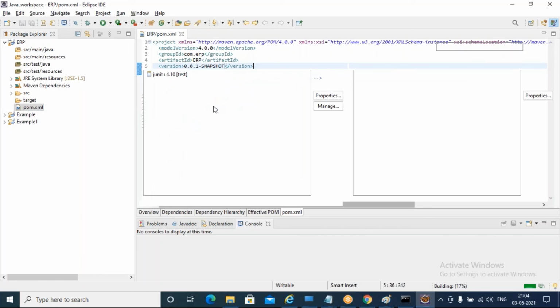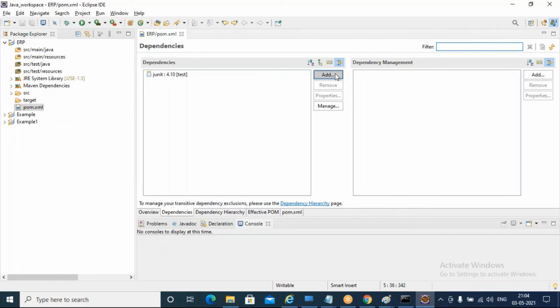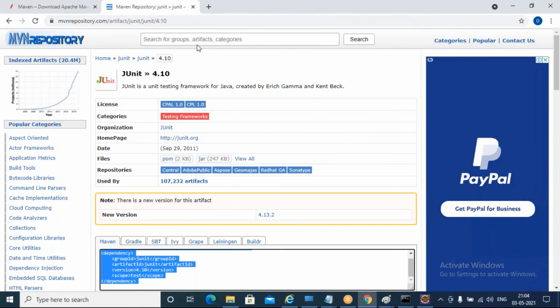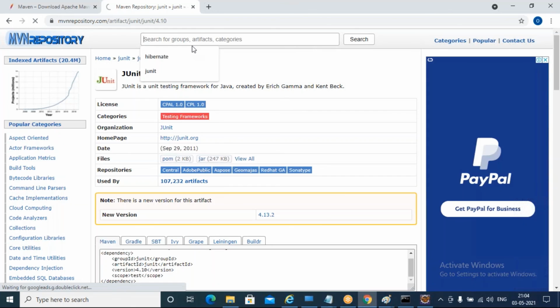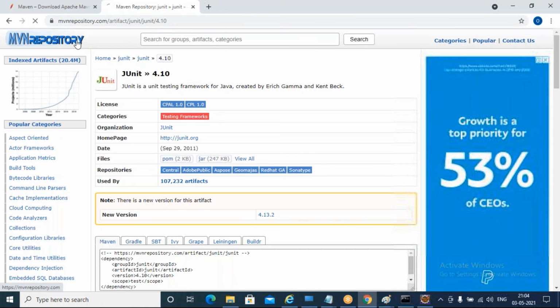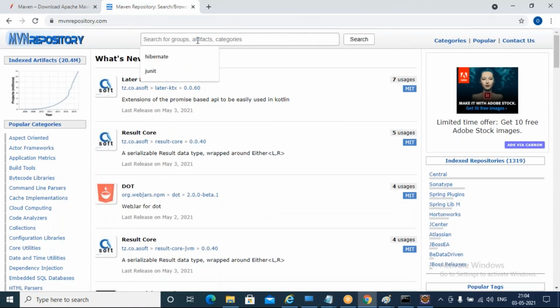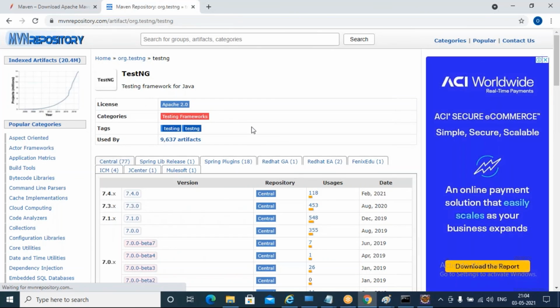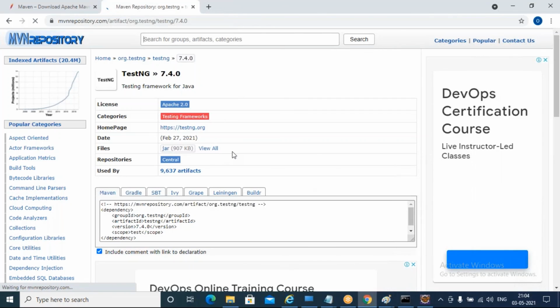You can add dependencies from here also. Just hit add. Now I want to add a TestNG dependency. So how are we going to add that? Go to the Maven Central repository. I'm in the Maven Central repository. I will search for TestNG, and I will hit the first link. I can see so many versions are there here also. I'll just take the first version. Here the group ID, artifact ID, and version are mentioned.